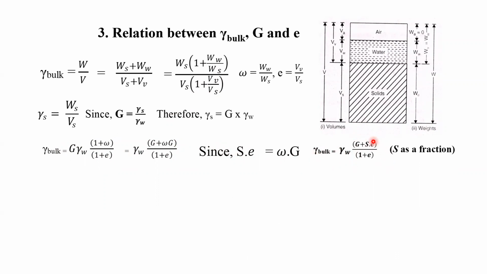So we can use the bulk density relation. You can see the bulk density relation: gamma bulk is equal to gamma w into (G plus Se) divided by (1 plus e). S is always used in the form of a fraction. Degree of saturation, suppose soil is 80% saturated or 60% saturated. In case of 60%, we have to write 0.6. In case of 80%, soil is 80% saturated means we write 0.8. So this equation is very, very important from the numerical point of view also.